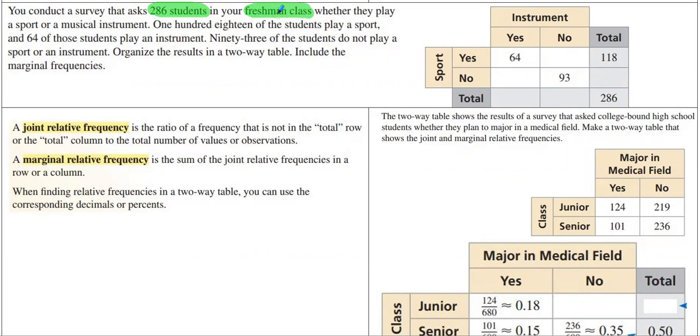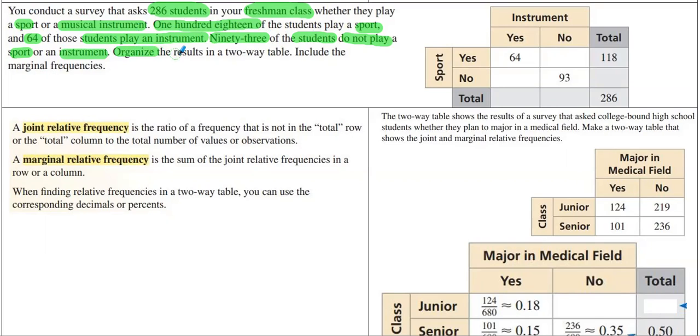Okay, so you asked 286 students in the freshman class whether they play a sport or a musical instrument. Once again, how do we know we're kind of headed towards a two-way table? We have one group that we're asking, freshmen, and it's two different categories. Do you play a sport or a musical instrument? 118 of the students play a sport, and 64 of those students play an instrument. Interesting. 93 of the students do not play a sport or an instrument.